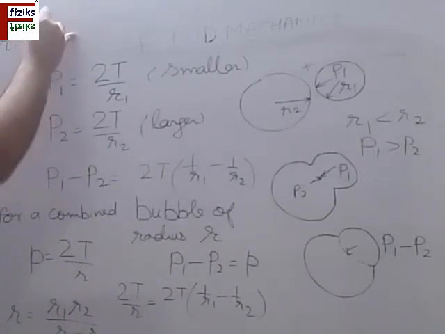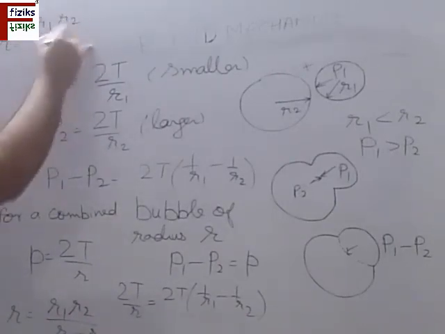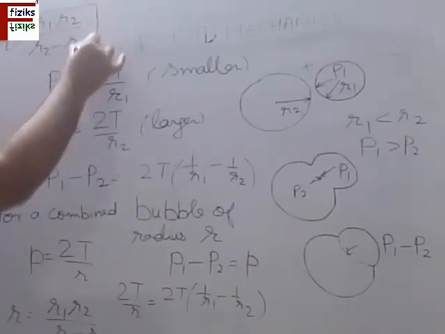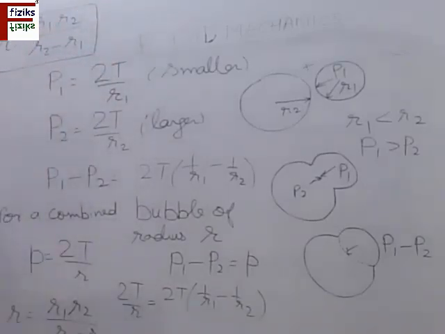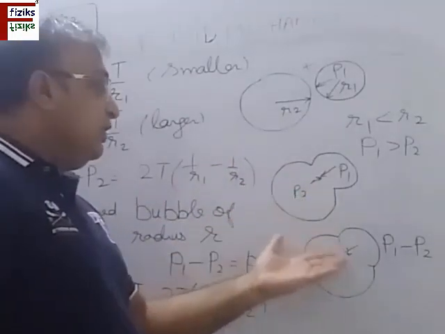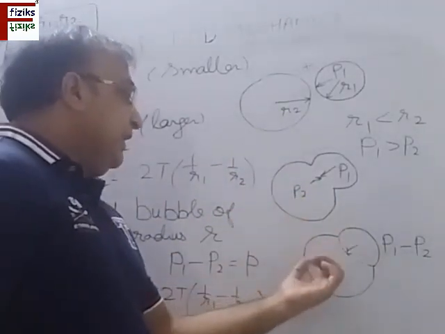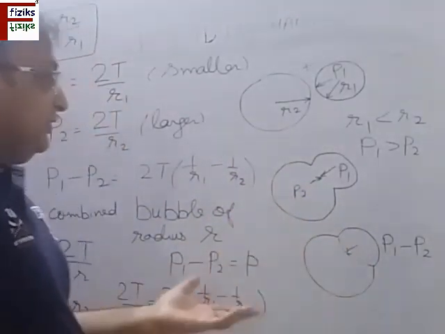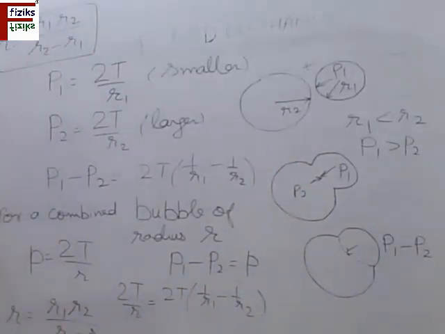R is R1 R2 upon R2 minus R1. So this is how we can find the radius of a bubble formed by combining two soap bubbles. So this is called a double bubble, which leads into the formation of a single bubble having this radius.